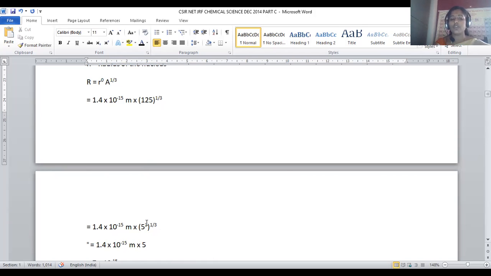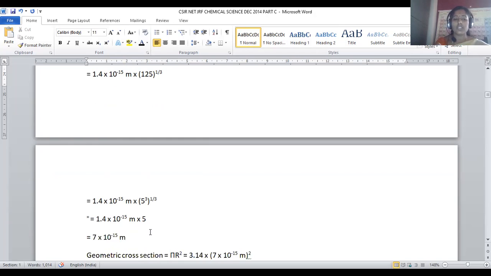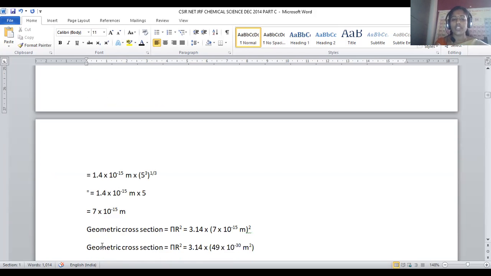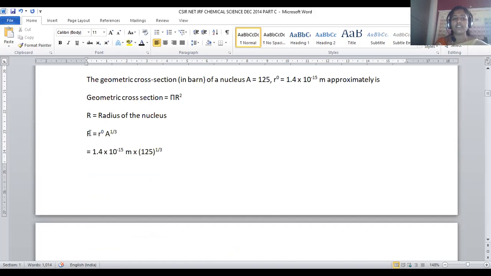Here numerator 3 and denominator 3 get cancelled, so the leftover term will be 1.4 into 10 to the power minus 15 into 5. When we multiply these two, it becomes 7 into 10 to the power minus 15 meters. This is the value of the radius of the nucleus.